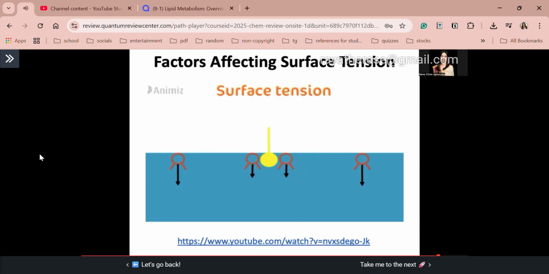The second mechanism is that the surfactant molecule has a hydrophobic tail which is trying to move away from water, so it exerts an upward force which balances out or reduces the net downward force experienced by the water molecules on the surface. As a result, it helps in reducing the surface tension. So as the number of surfactant molecules in the system increases, the surface tension also reduces.